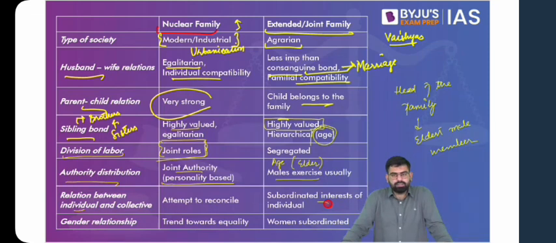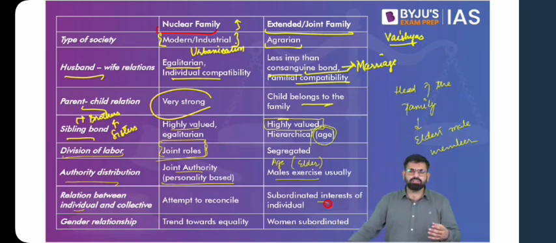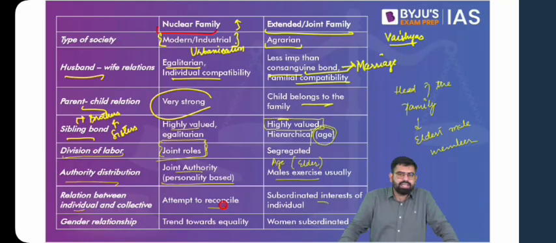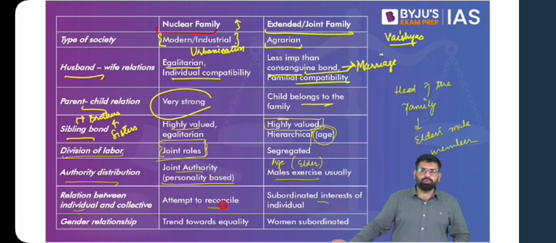Similarly, if you talk about a nuclear family, you'll find that generally it is not that your views, your ideas, your choices will always get subdued. No, there is an attempt to reconcile. Okay, yes, we cannot let you purchase a very expensive bike or a scooter because we do not have those kind of resources. But let's do one thing. Let's buy you a cheaper one or a second-hand motorcycle so that the economic resources of the family do not get strained, and also you get to have a scooter. So there is generally an attempt to reconcile.